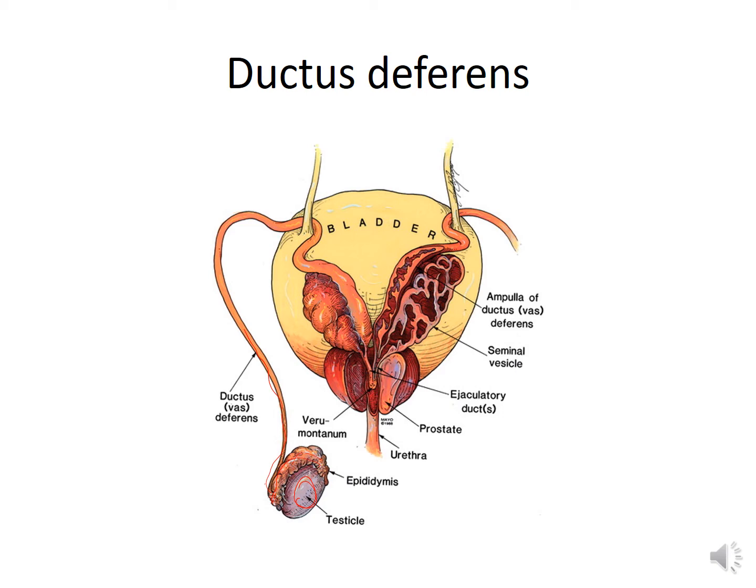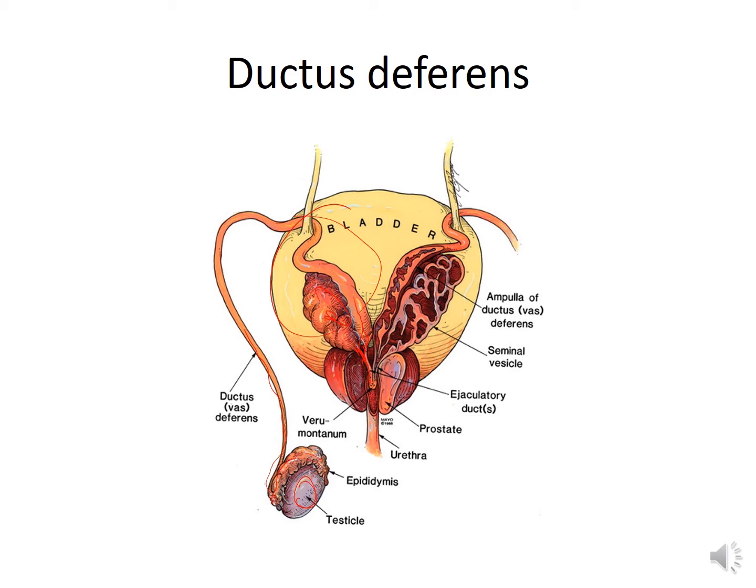The ductus deferens curves behind the urinary bladder. You can see here it is curving behind the urinary bladder over the ureter and runs medially towards the prostate gland. Each duct dilates into an ampulla and joins the duct of the seminal vesicle to form the ejaculatory duct. So here you can see it is joining the duct of the seminal vesicle and forming the ejaculatory duct.